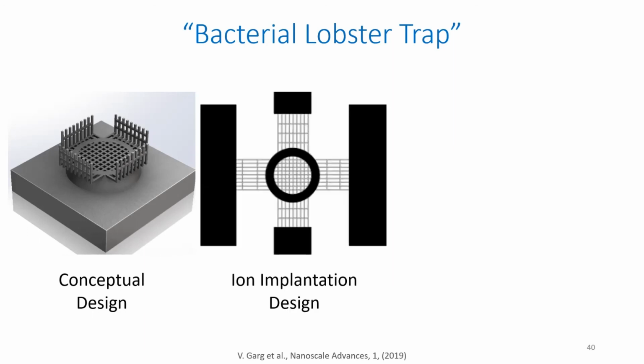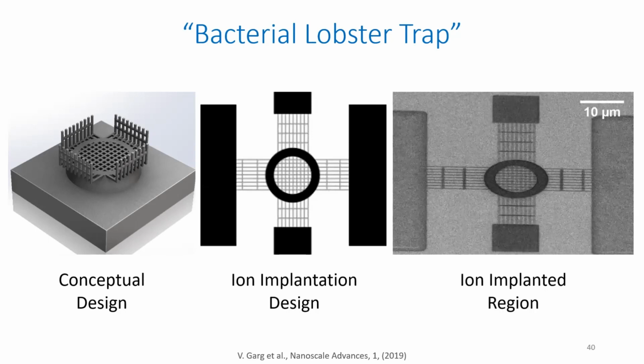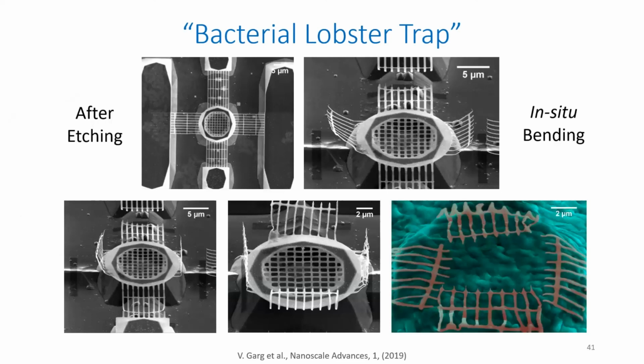So this was a design that we had, and this is the design that we tried in the focused ion beam method. So we had this mask created on the silicon by implantation of gallium. And when we do the etching, we are essentially left with the suspended nanostructures. So to get closer to the design that we wanted, we tried cutting these mesh structures and used in situ bending with the ion beam.